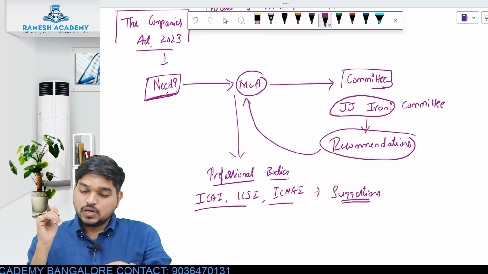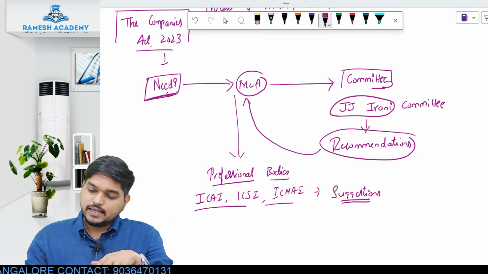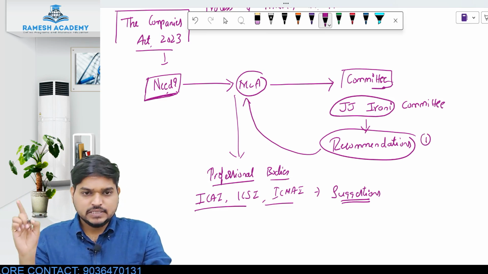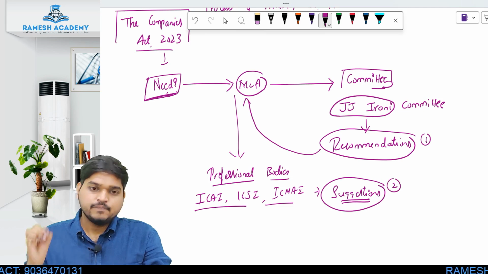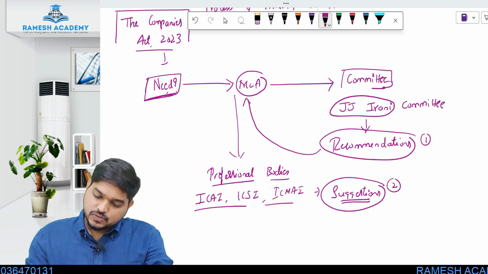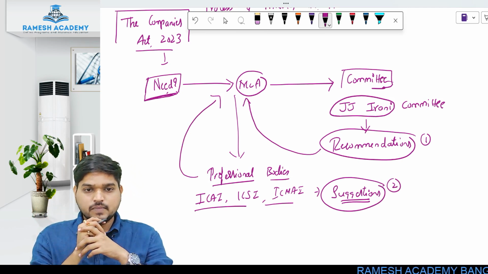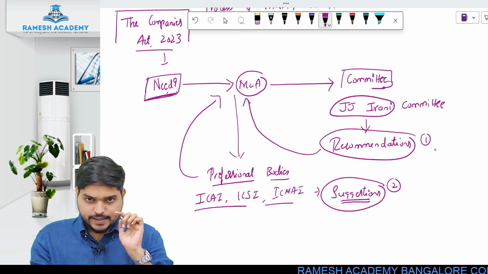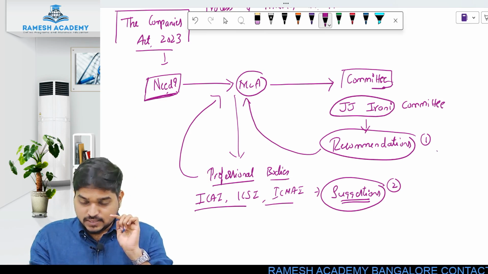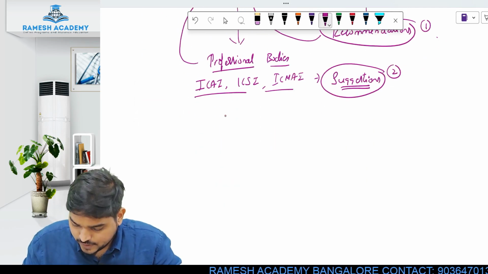Okay, that right you have as a member of the professional body. So first, recommendations will be made by the committee, second, suggestions will be given by the professional bodies. Those suggestions will again be forwarded to whom? To the MCA. Now MCA, along with the recommendations which they already have and the suggestions given by the professional bodies, will add their own inputs.